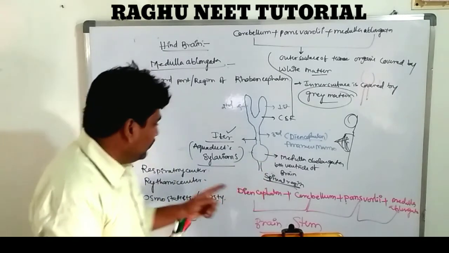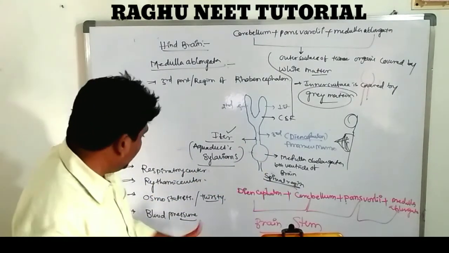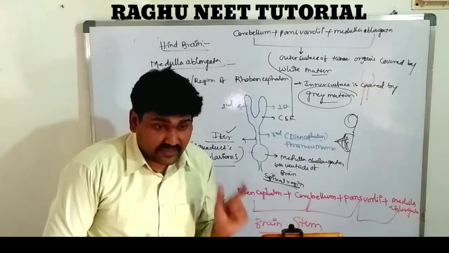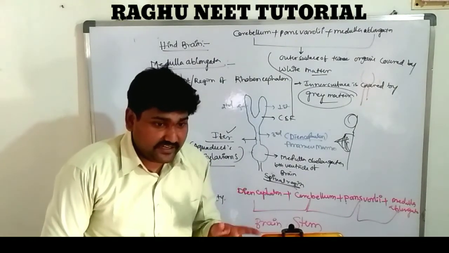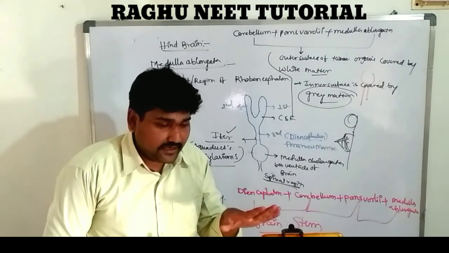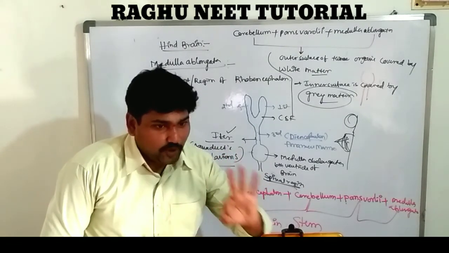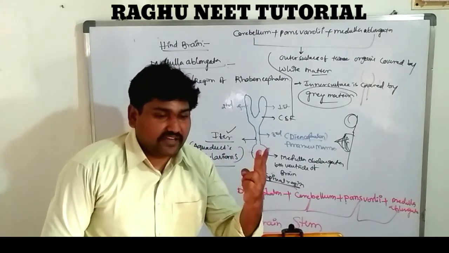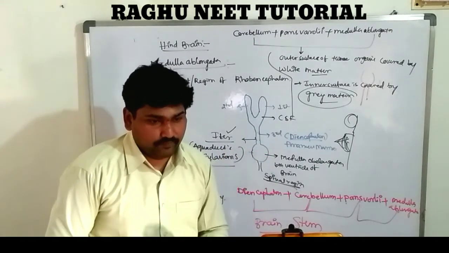Very, very important: the arbor vitae. Where is the arbor vitae? It is in the cerebellum region, and it is very important for examinations. The cerebellum contains 3 lobes. The right side has 2 lobes, and the left side has 1 lobe.